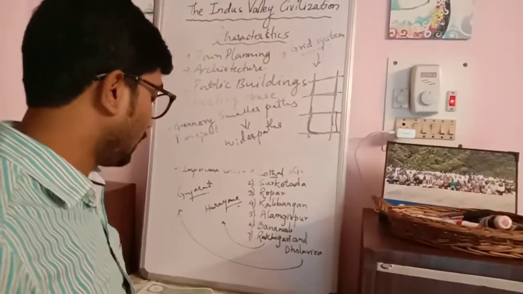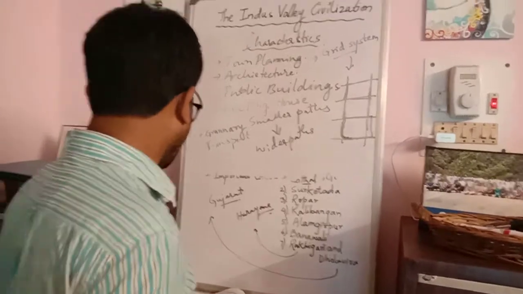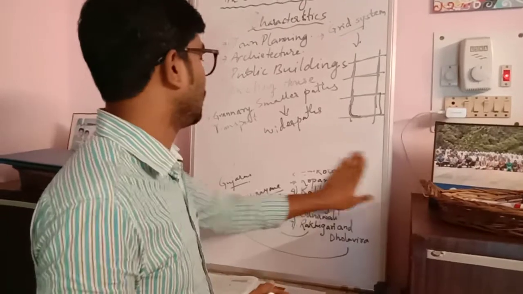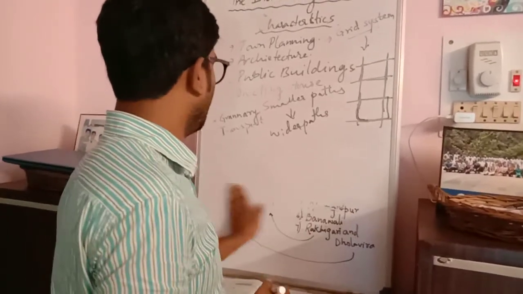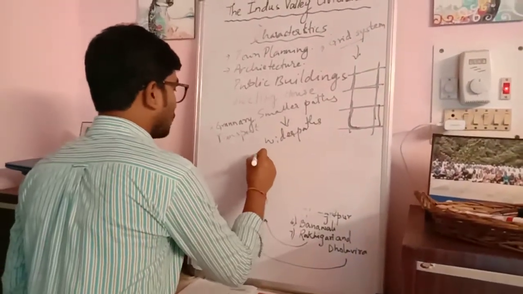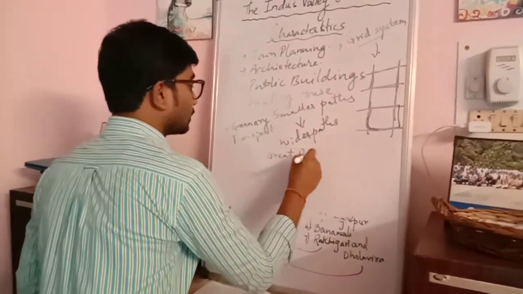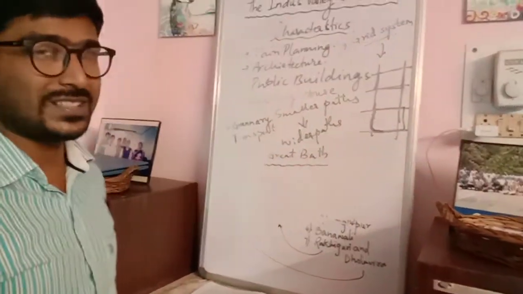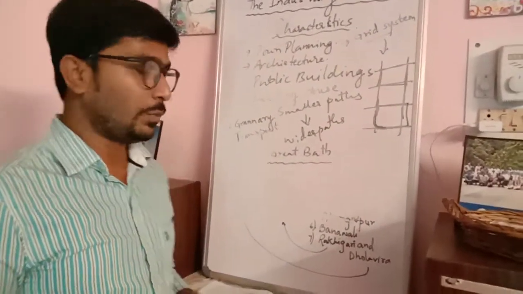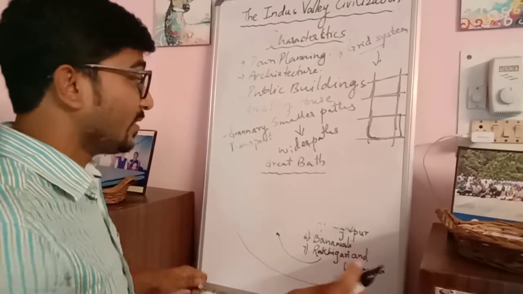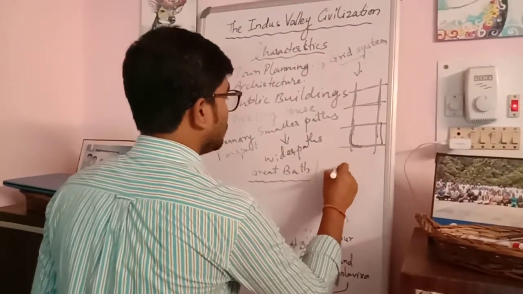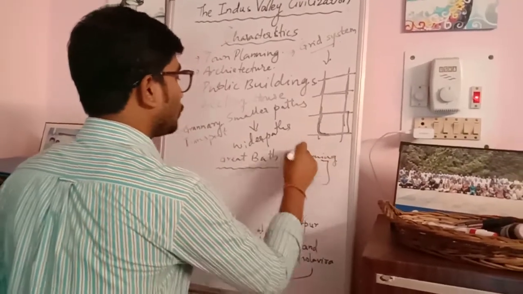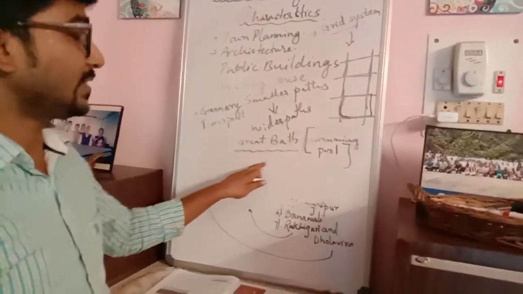The next important characteristic during this age was the existence of various important sites, buildings or constructions, which is very important to be known. Now these particular sites were known as the Great Bath. This is a very important topic that should be understood by you. This Great Bath was a place that you can consider as a modern swimming pool. Most of us know what exactly a swimming pool is, right? So you can consider this Great Bath as a swimming pool.